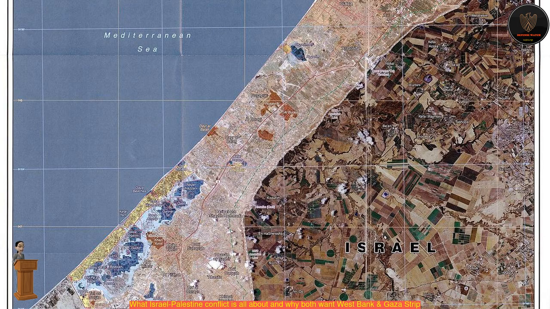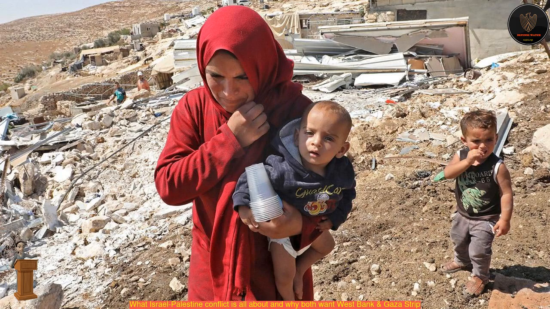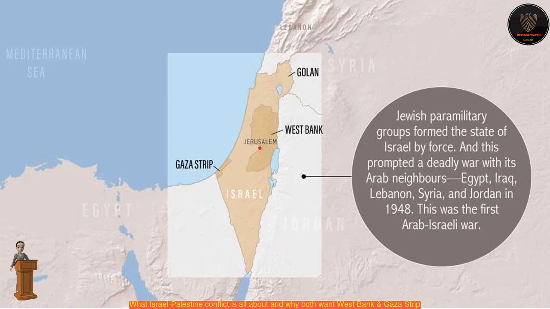West Bank and Gaza Strip. The West Bank is located to the west of the Jordan River. It is a landlocked territory, bordered by Jordan to the east and Israel to the south, west and north. The Gaza Strip, on the other hand, is a small boot-shaped territory along the Mediterranean coast between Egypt and Israel.